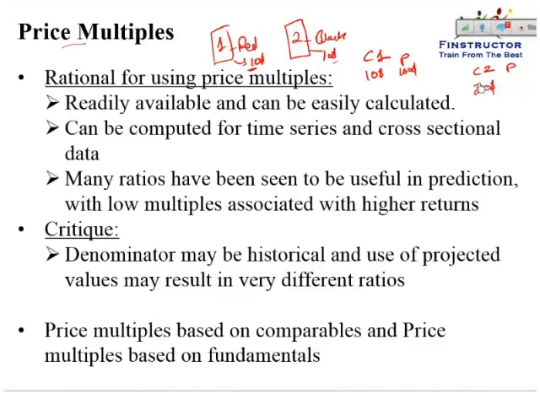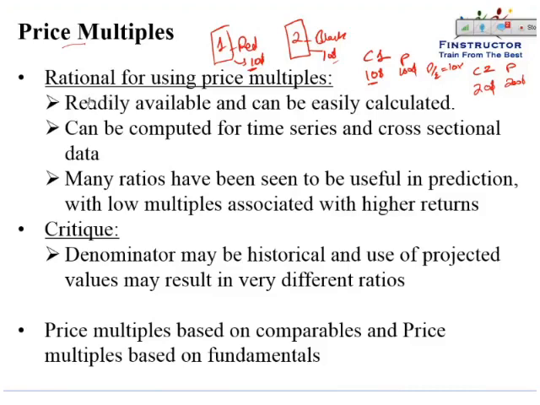So the growth prospects are the same, the suppliers, the product, the commodity is exactly the same. For $10 earnings, we are willing to pay a $100 price. For $20 earnings, which are also going to grow in a similar fashion, we will be willing to pay a price of $200. That is a price to earnings of 10 times. So again, the rationale is that similar assets and similar companies should have similar valuations, similar price earnings multiple, similar price to book, similar price to sales, etc.